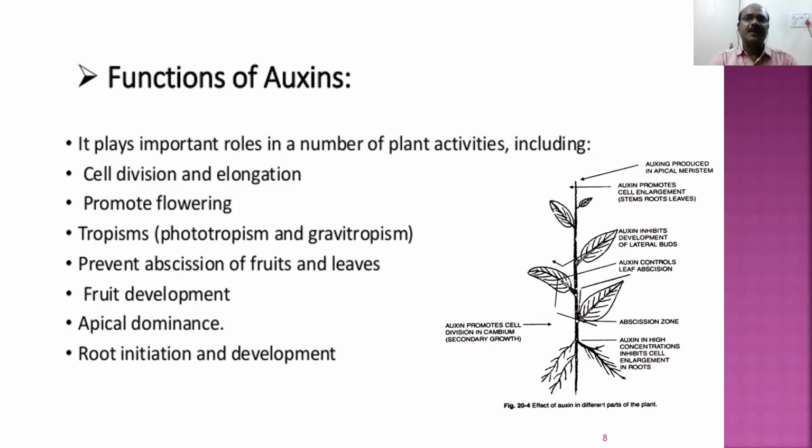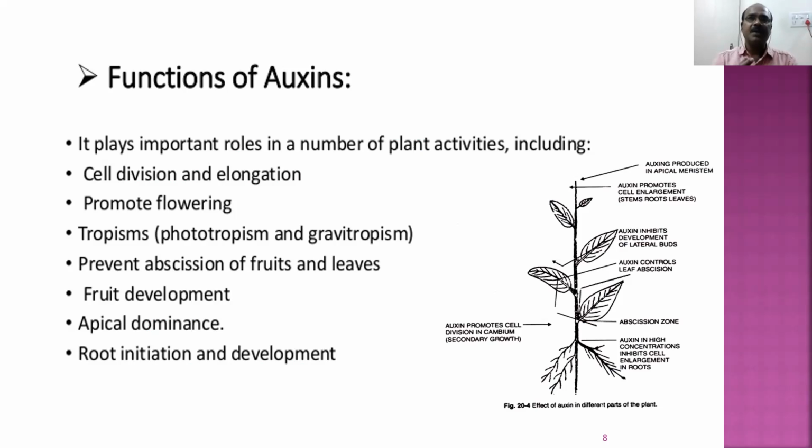So to prevent that, the farmers will spray auxins on the plant, auxins on the crop. When they spray the auxins on the crop, the fruits and leaves stay as they are. And these auxins are also responsible for fruit development, increase in the size. These auxins are also responsible for apical dominance.